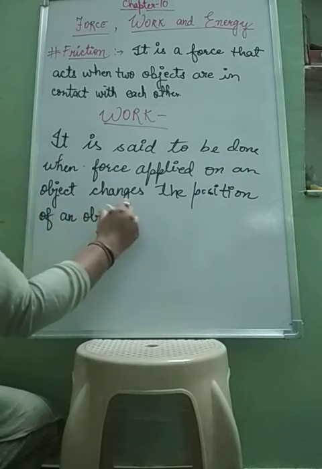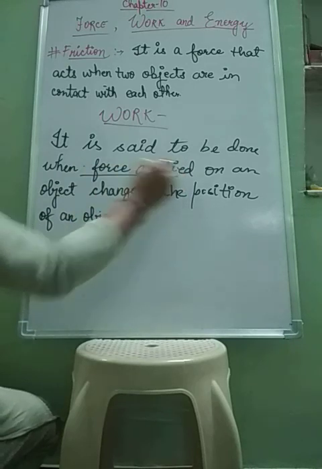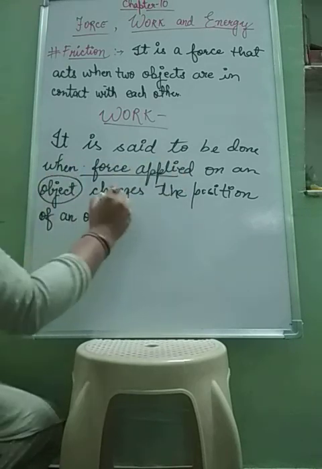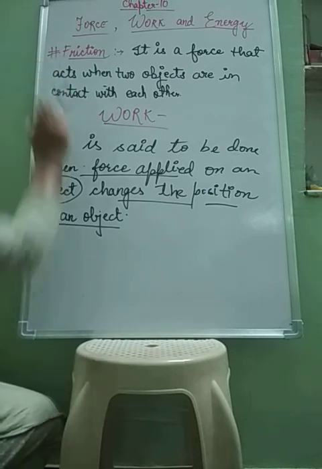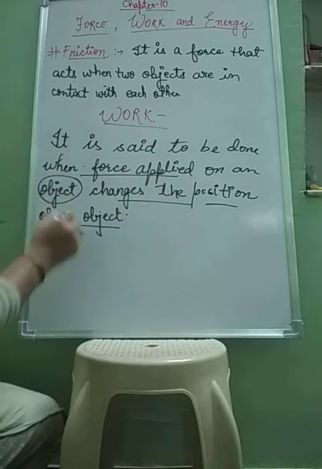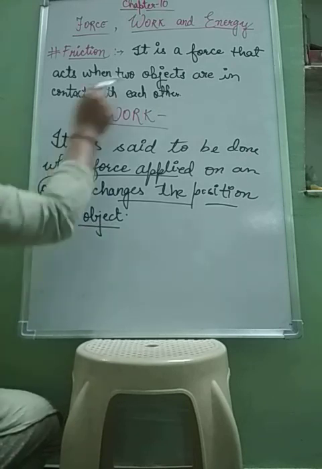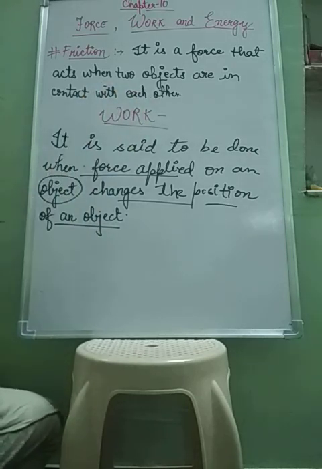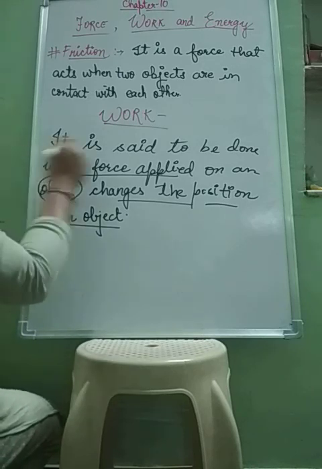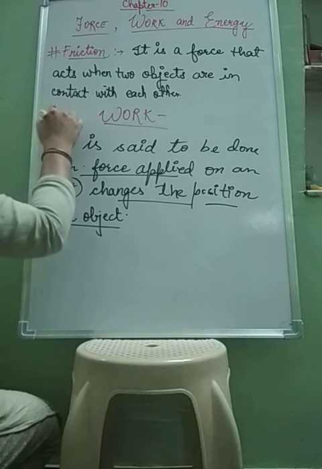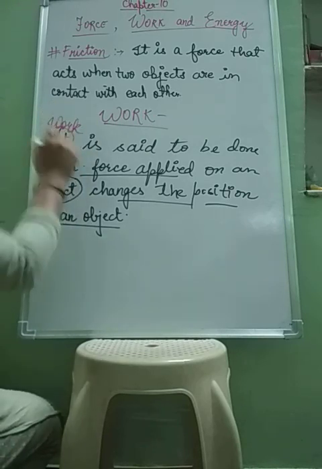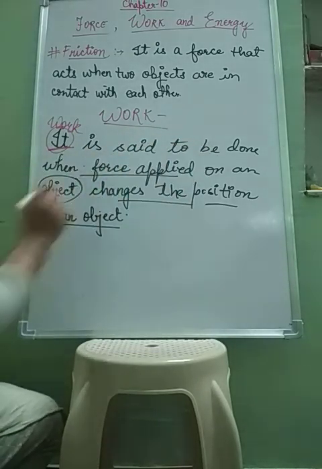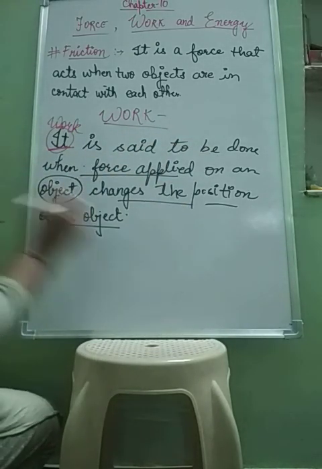Whenever we apply force on an object and it changes the position of the object, then it is said that work has been done. Here the verb is work. So work is said to be done when force applied on an object changes the position of an object.